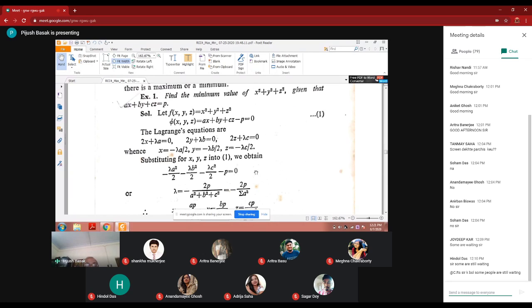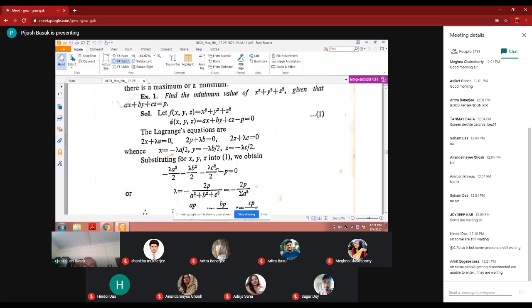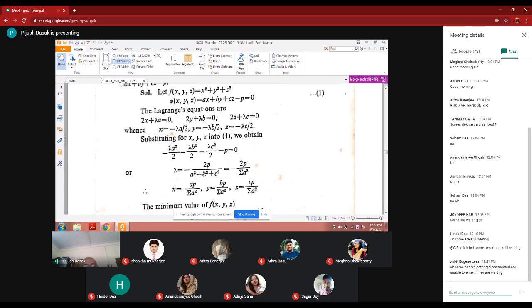This is equation 1, substitute. So in place of x, we have to write minus lambda a by 2. So a into x is coming as minus lambda a square by 2, then minus lambda b square by 2, minus lambda c square by 2, minus p equal to 0. And from here, lambda can be found out as, because lambda is taken common and arranged, lambda is minus 2p by sigma square. Sigma square means a square plus b square plus c square.